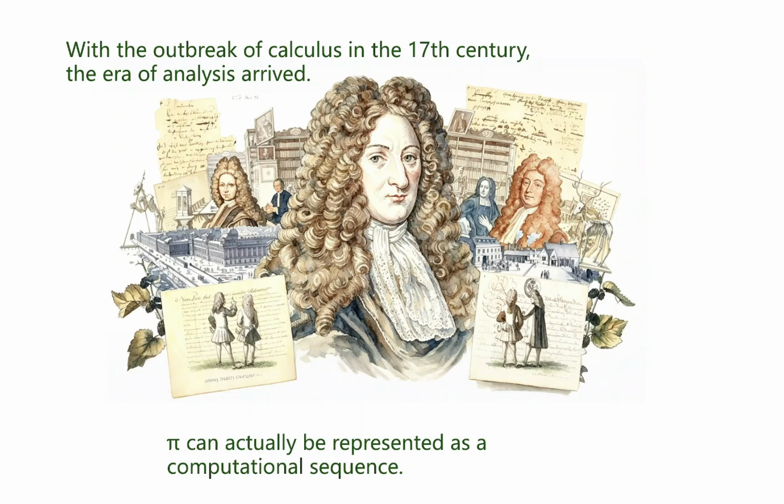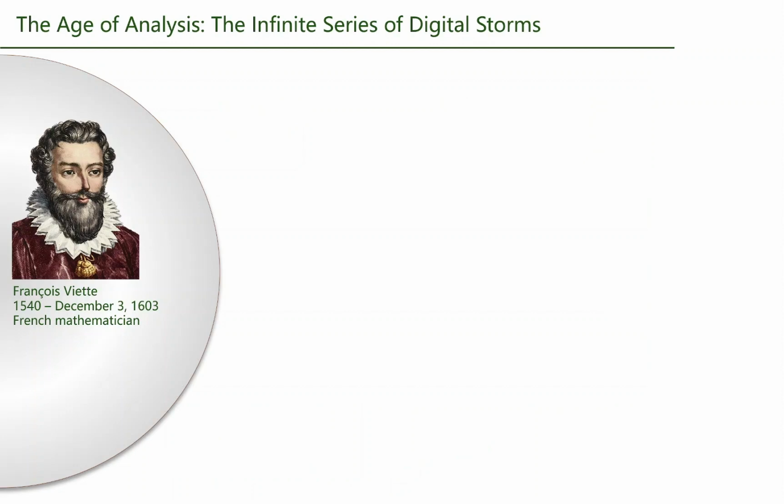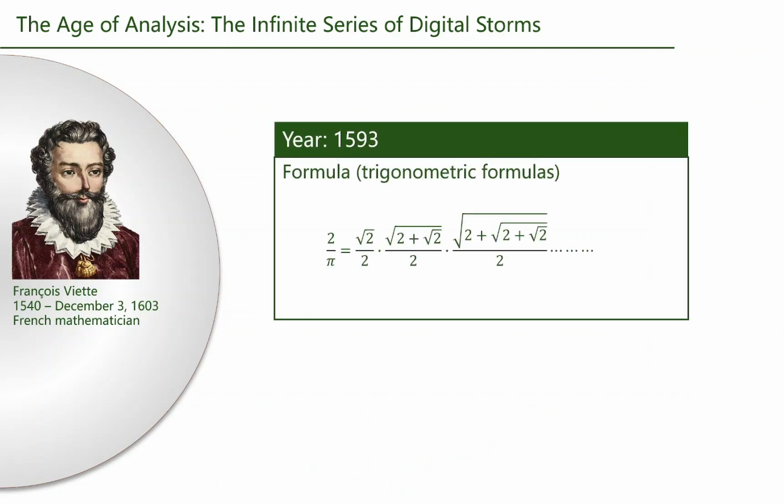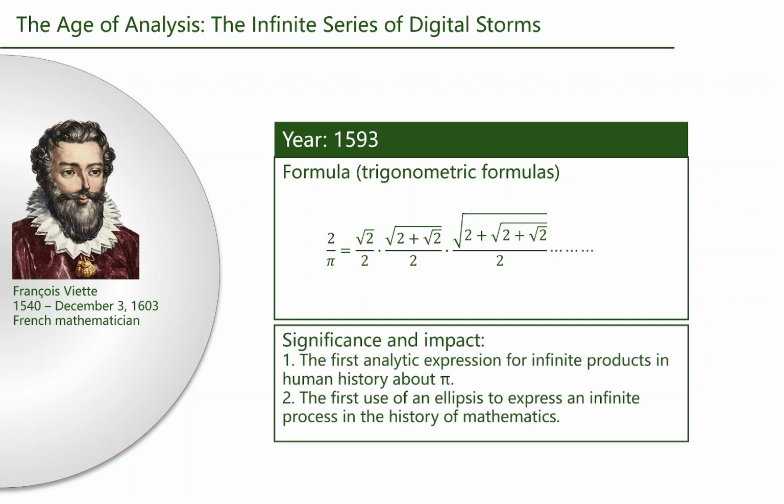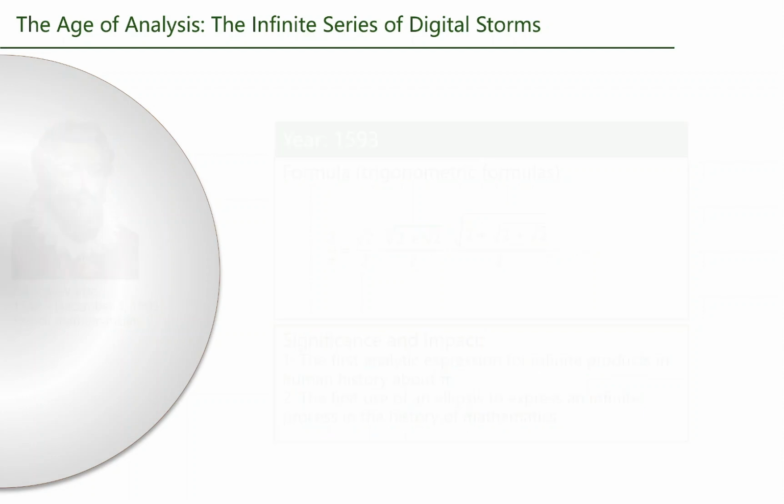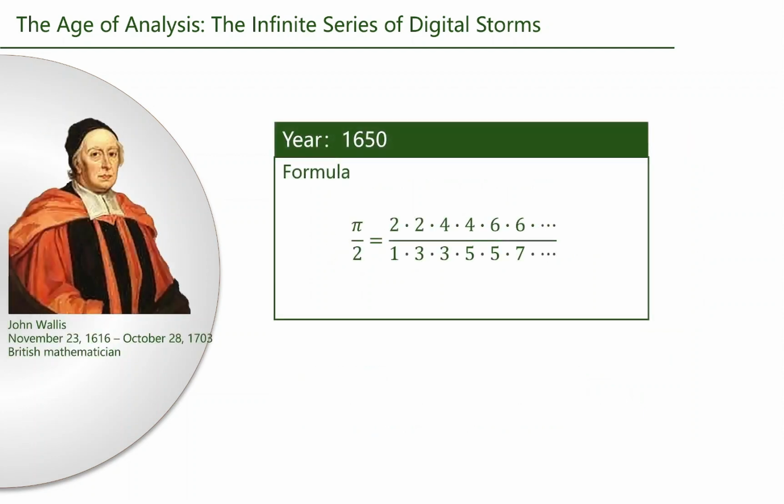In 1593, French mathematician François Viète separated pi from geometry. He made the first infinite product formula for pi, using only nested square roots of 2. This formula was a huge milestone and the first to use ellipses to show infinite repetition. However, all those stacked square roots made it look pretty complicated. In 1650, English mathematician John Wallis found another infinite product for pi. His version didn't use square roots and had a nice, symmetrical pattern.